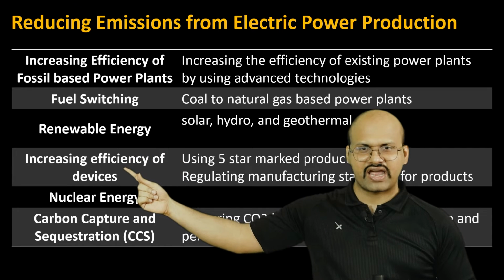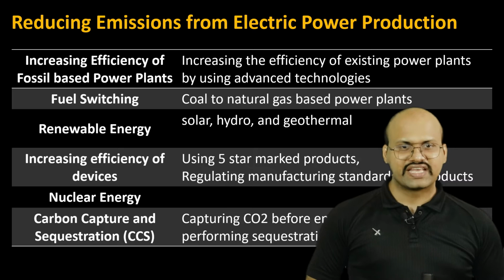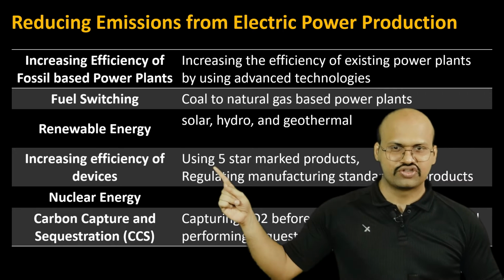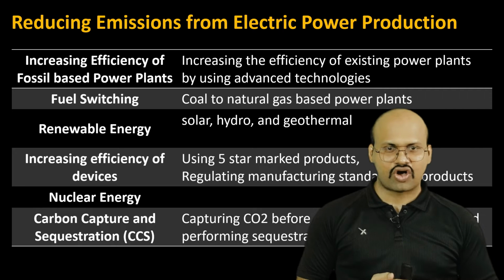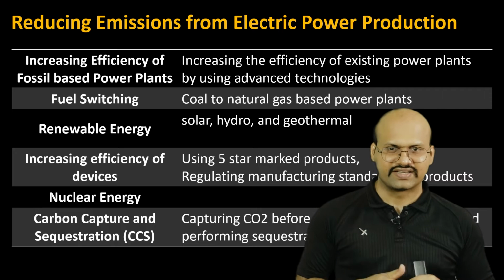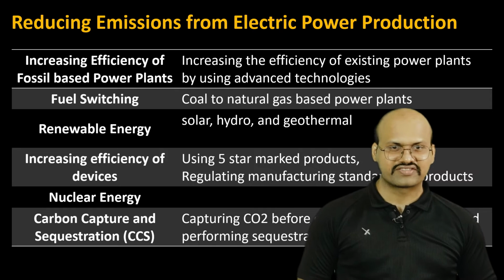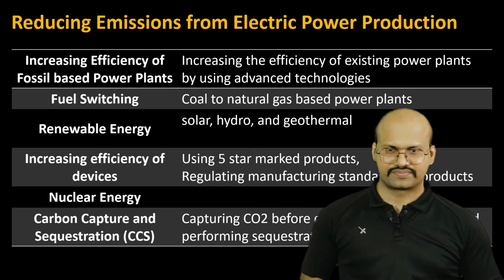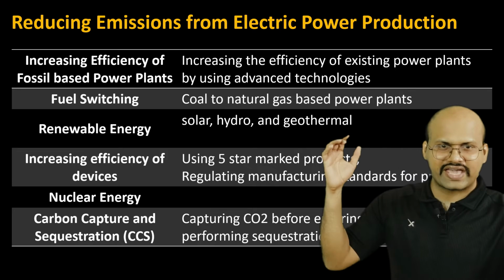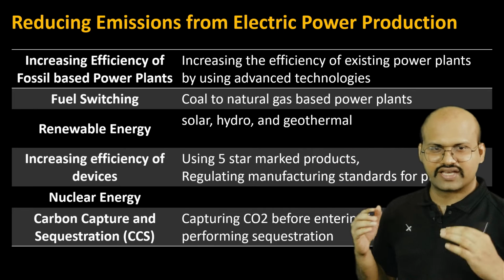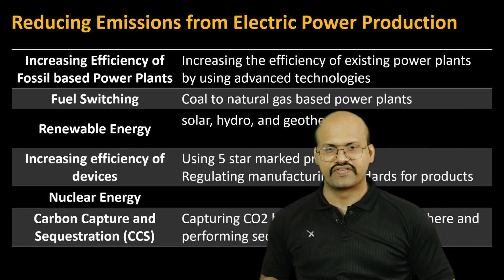Then increasing the efficiency of devices. The devices which we use in our home, their efficiency can also be increased. We can use 5-star mark products. We can use better quality refrigerators or air conditioners which require less energy. Nuclear energy is definitely an option for reducing carbon dioxide, but it has some other effects. Carbon capture and sequestration is a process where we capture CO2 from the atmosphere and then deposit it somewhere. We will discuss this topic in another video.